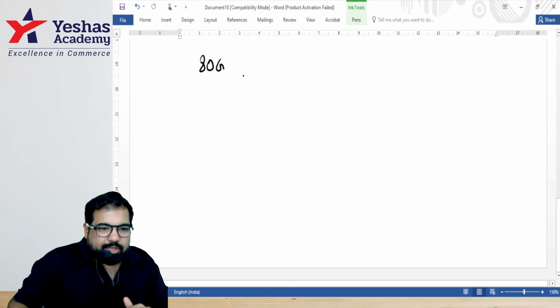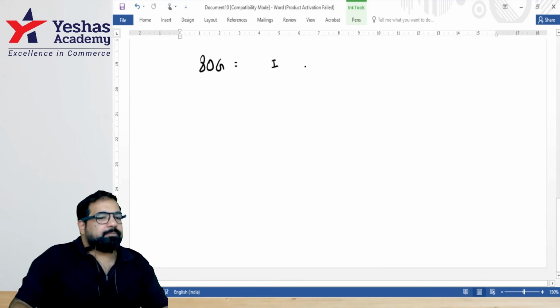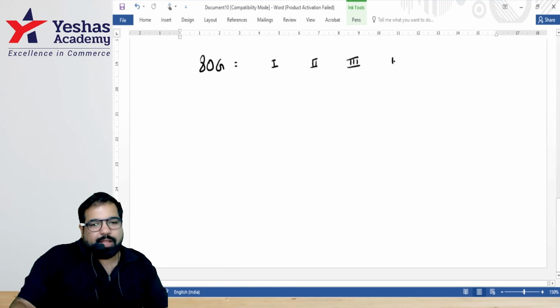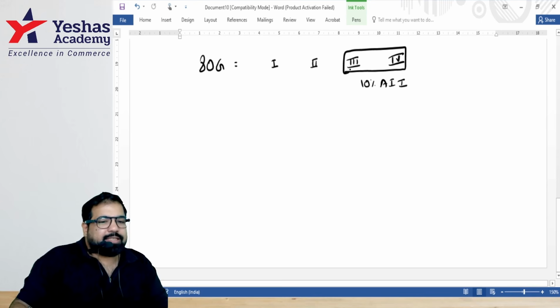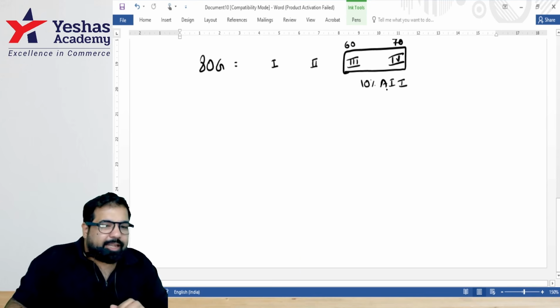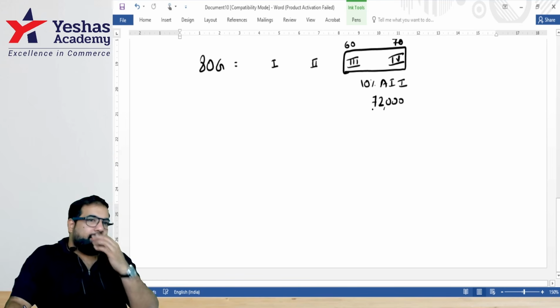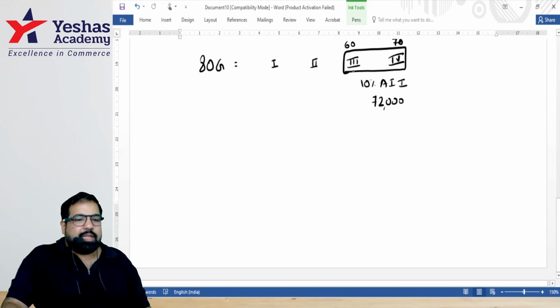And everyone, the last one, 80G. G for generous. In that case, first 100%, second, third, and fourth. These two have subject to a limit which is 10% of ATI. Example, guys, I've donated here 60,000, I've donated here 70,000, and my 10% of ATI is 72,000. Now tell me, how do I use it? Who uses the limit first? Third category.